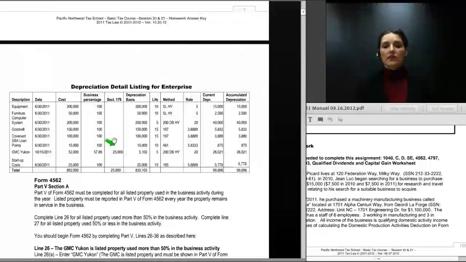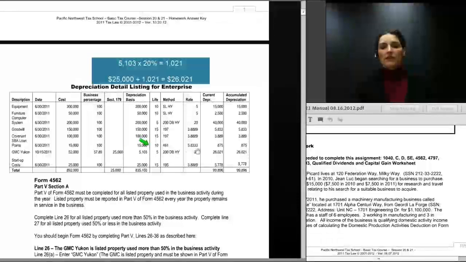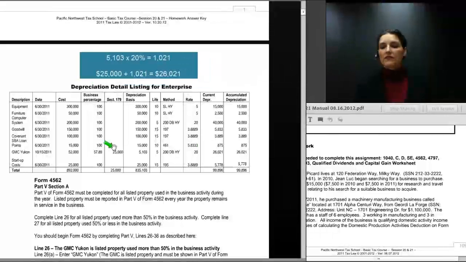And in addition to the $25,000 deduction, he can claim depreciation on his remaining basis in the vehicle. And the remaining basis in the vehicle, business-wise, after he claims the Section 179 deduction, is $5,103. So $5,103 times 20% is $1,021, but you will see this current depreciation shows $26,021, and that's because if you take $25,000 and add $1,021, you will get $26,021.